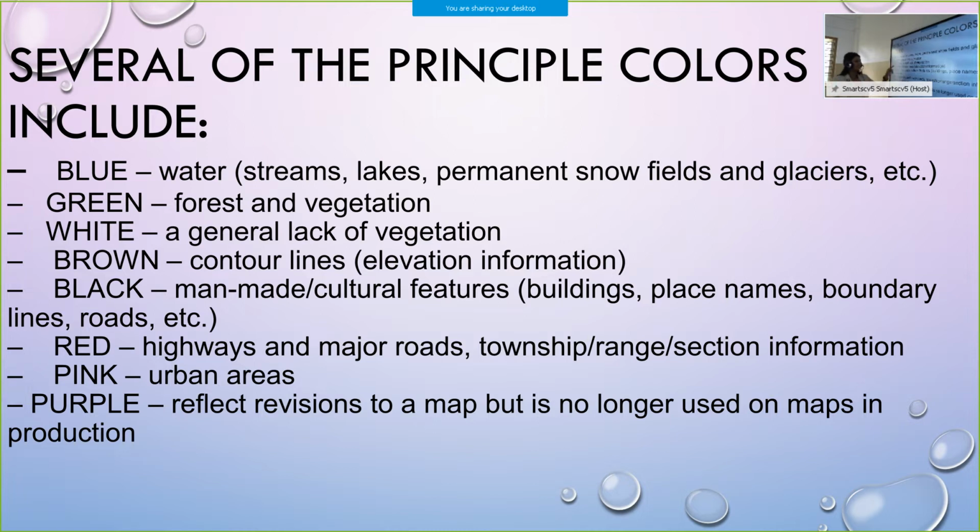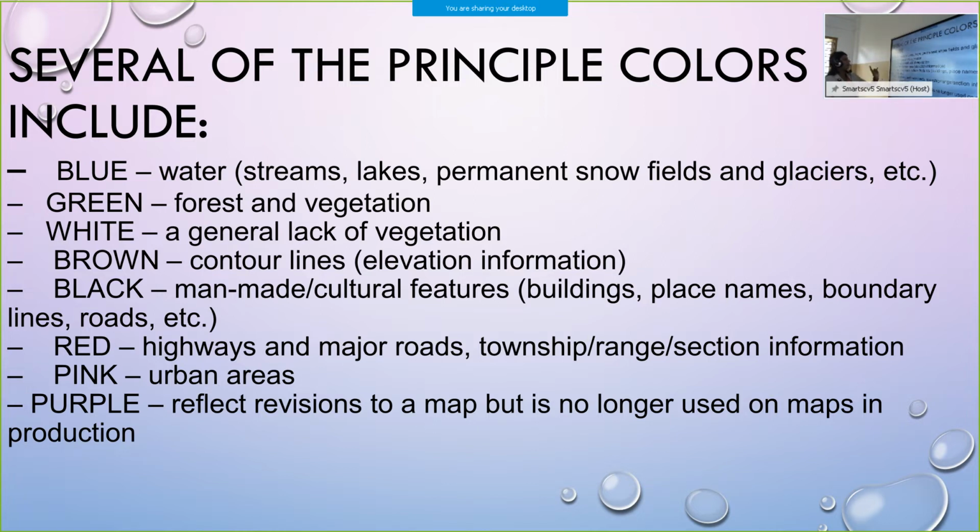White color represents a general lack of vegetation, so there won't be much vegetation over there. Brown color, contour lines, is elevation information. Brown color is used, then it represents land also.